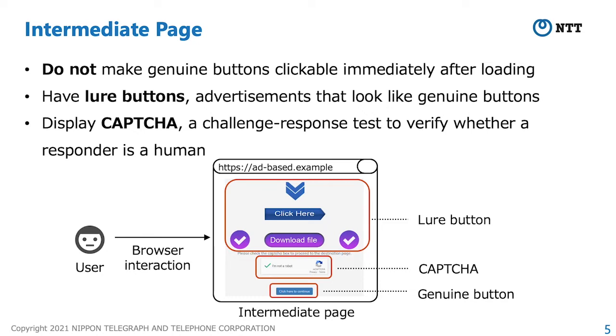Also, these pages have lure buttons, which are advertisements that look like genuine buttons. So, users have to distinguish between genuine buttons and lure buttons. Furthermore, these pages may display CAPTCHA. CAPTCHA is a challenge response test to verify whether a responder is a human.